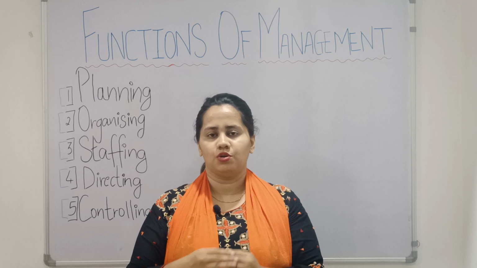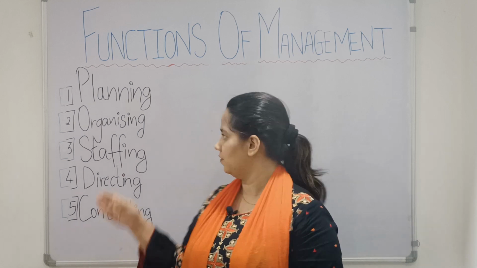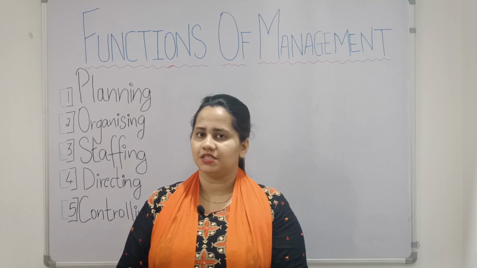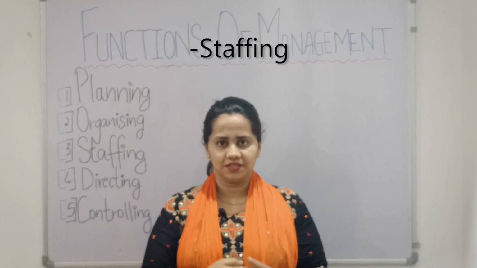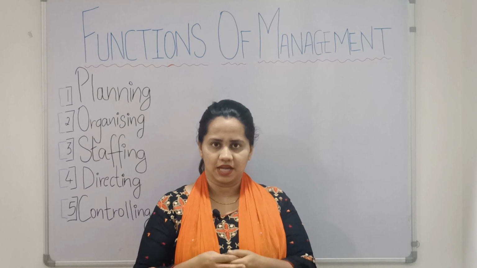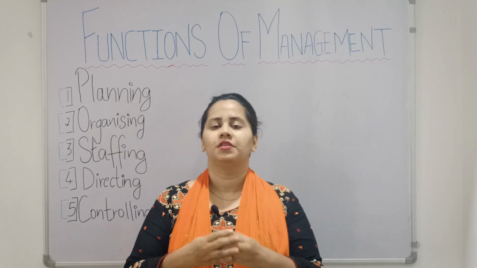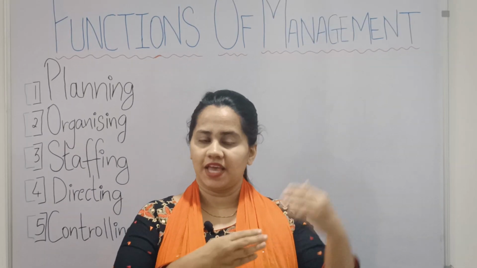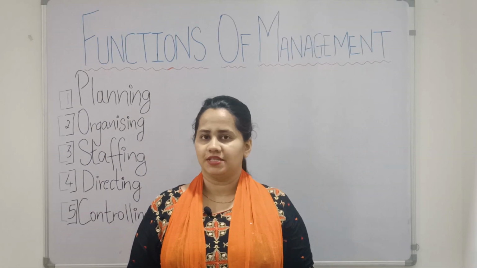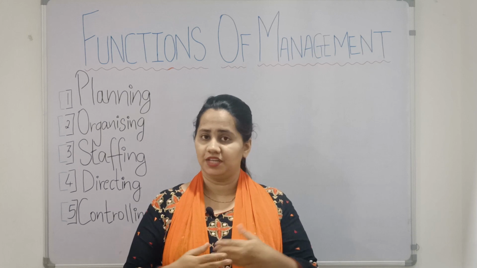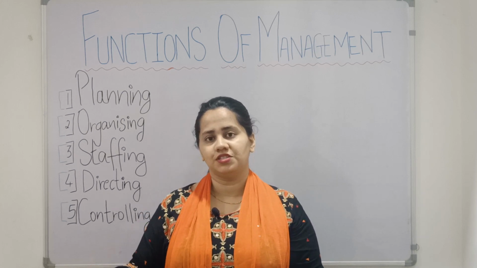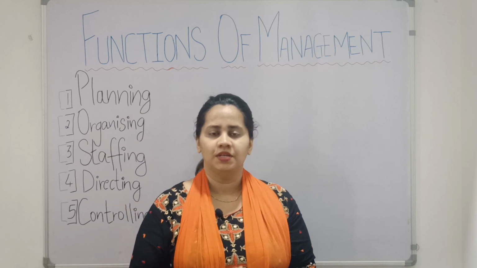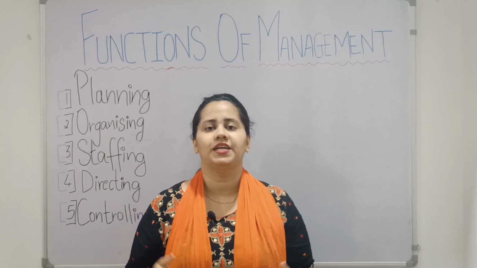So moving forward to our third function, that is the function of staffing. Now after planning and organizing, the next function is staffing. We have to remember that staffing is the third function of management. The functions start with planning, organizing, and then go to staffing. Once we have made a plan wherein we have decided our objectives and goals, and in the organizing function we have organized different activities through which we can reach our goal, the next step that we need to take is to find staff.